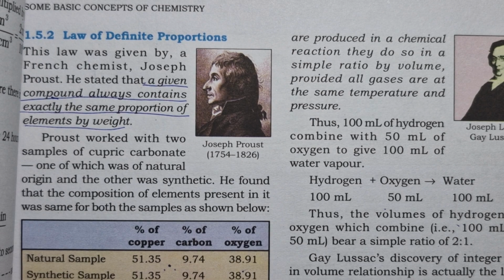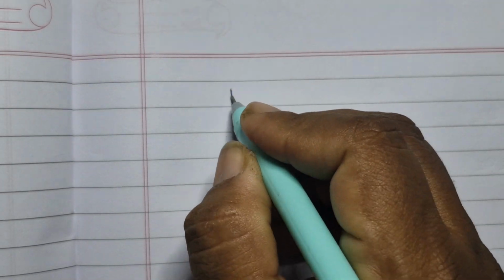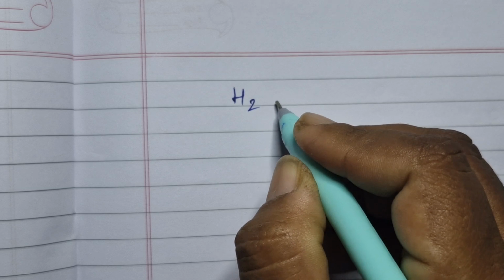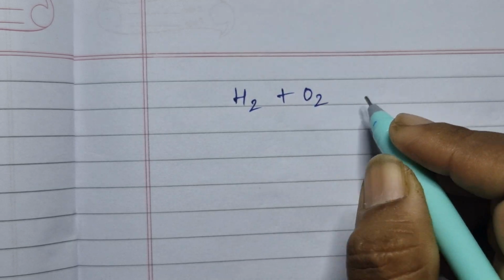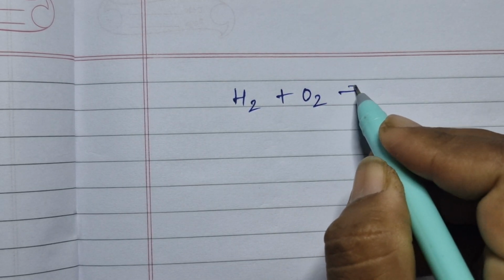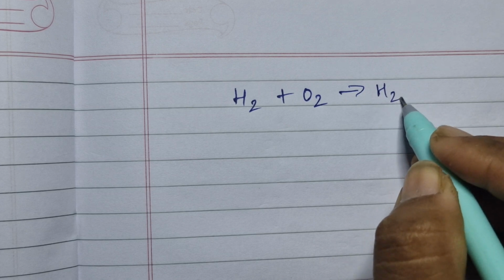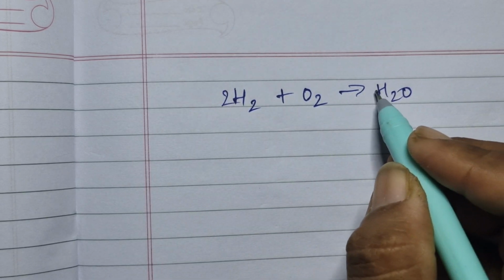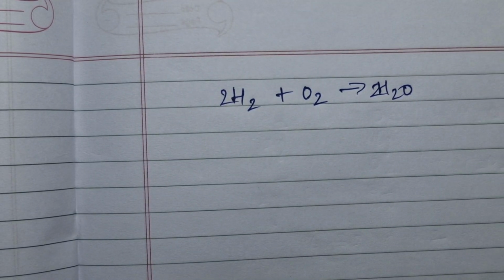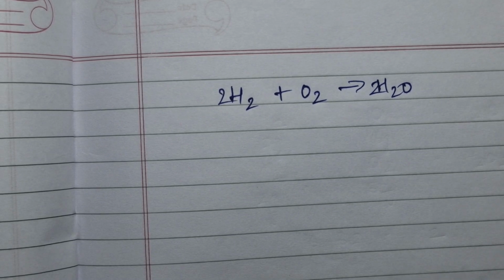For that we have to go for the equations again, the equations we have learnt: formation of water. Sorry. So how is water formed? Water is formed from hydrogen and oxygen. If I have to write the balanced chemical equation, I will put a 2 here and a 2 here: 2H2 plus O2 gives 2H2O. Hydrogen plus oxygen gives you water.